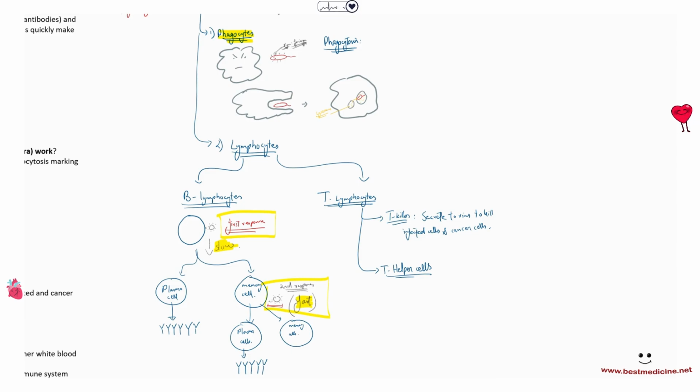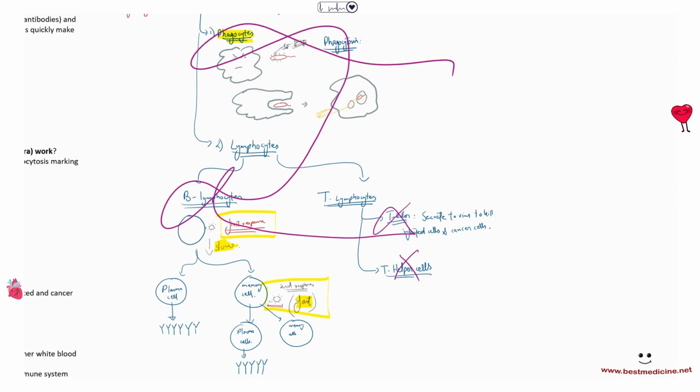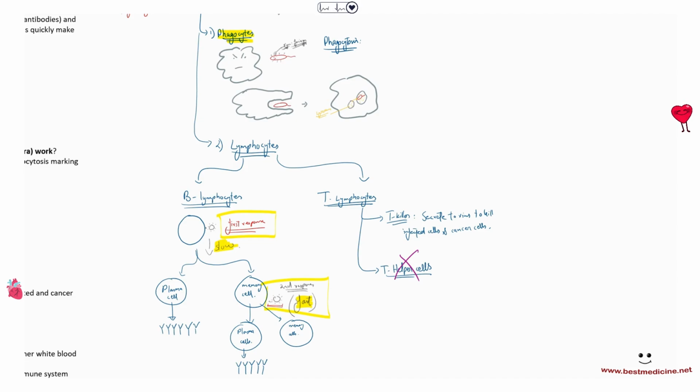Now, let's assume that you get rid of T helper cells. If you get rid of T helper cells, then you would not be able to regulate T killer cells, B lymphocytes, phagocytes all that much, right? The entire immune system will shut down. So that's very, very important. T helper cells are super important.